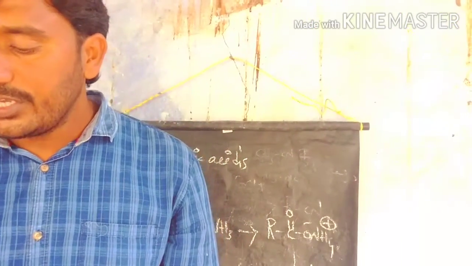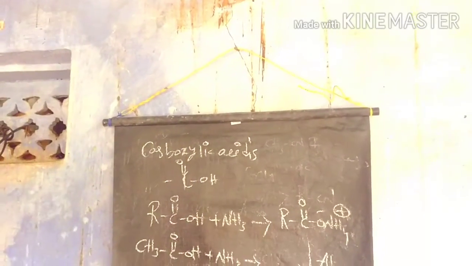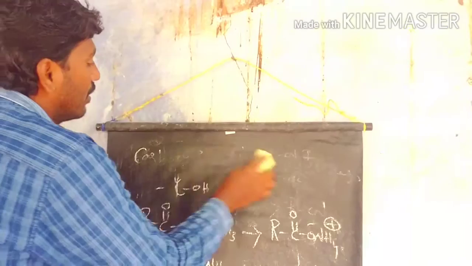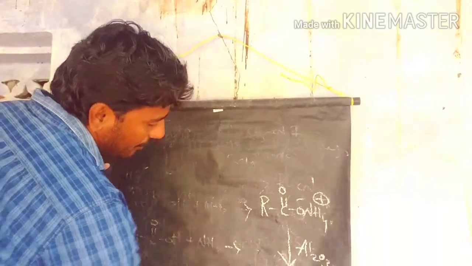Next we see another important reaction to prepare the isocyanates from primary amines. This is also one of the identification tests of primary amines. We know this reaction very well, the carbylamine test. In the carbylamine test, the primary amines react with chloroform and a strong base like sodium hydroxide or potassium hydroxide to produce isocyanates as the products.